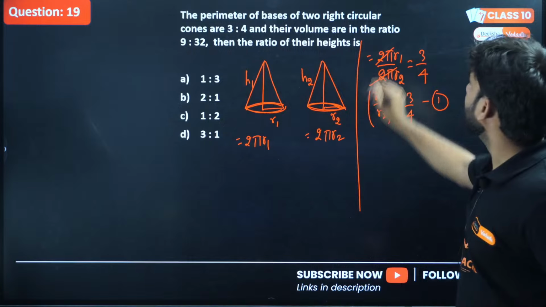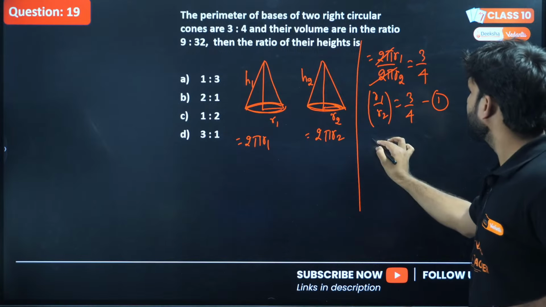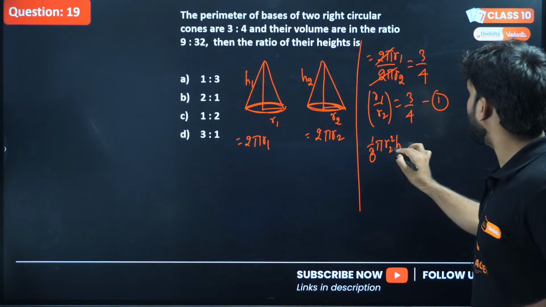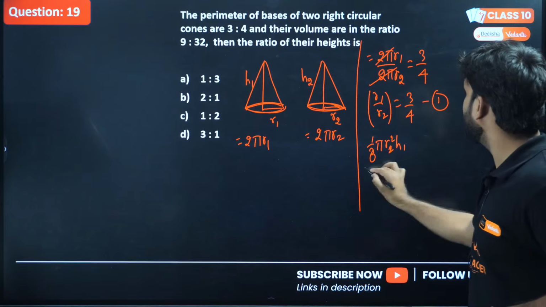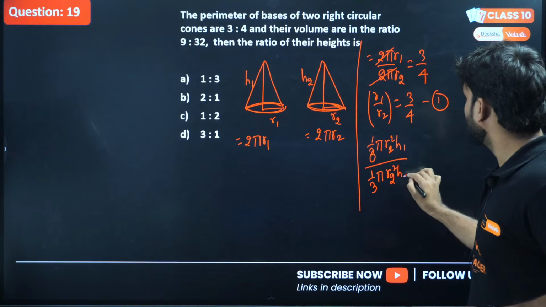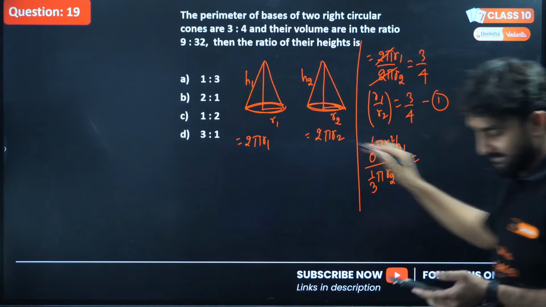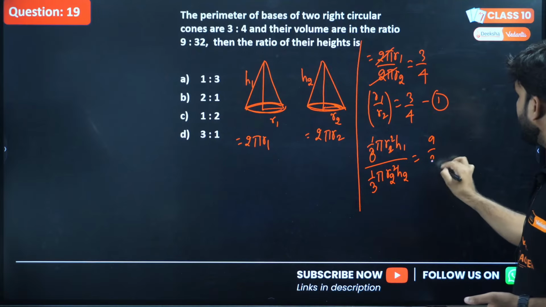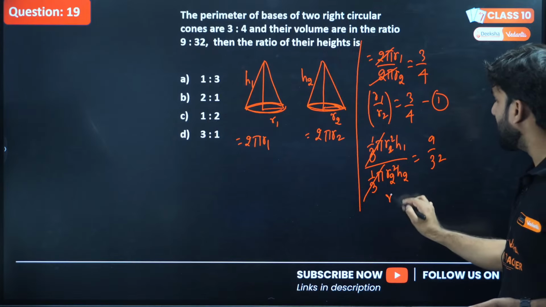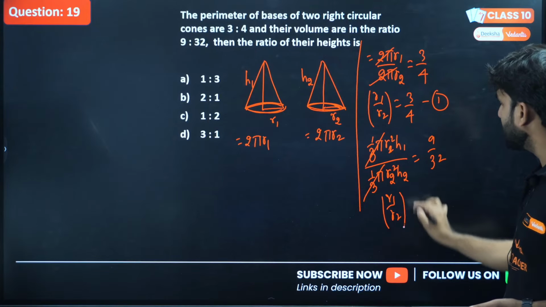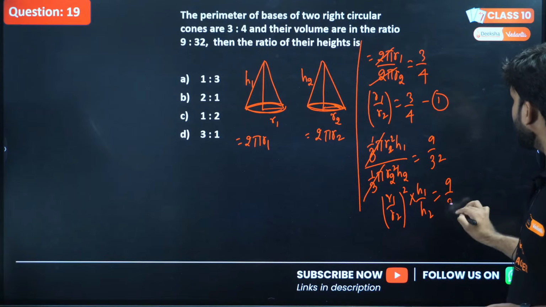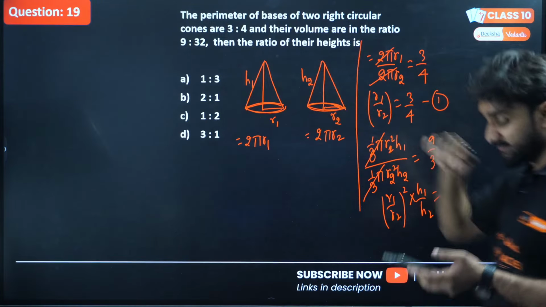And the volumes of these cones: 1/3 pi r1 square h1 divided by 1/3 pi r2 square h2 is equal to 9:32. Now solve this. 1/3 cancels with 1/3. We are getting here (r1 by r2) whole square and h1 by h2. And what is the question demanding? The question is asking to find the ratio of their heights.